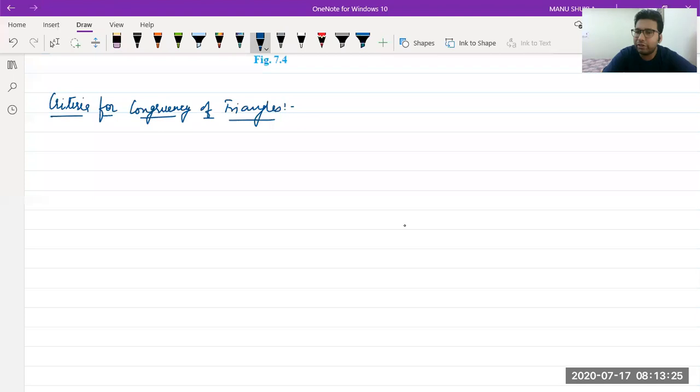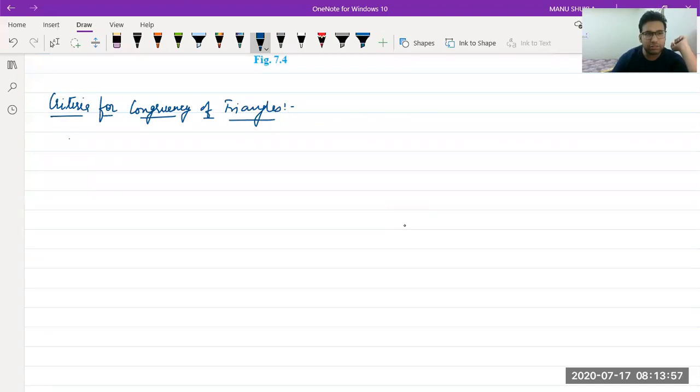So in class 7th we have done 4, but actually there are 5 criteria for congruency of triangles. Utkarsh saying 6. Utkarsh, you have to tell me the sixth one. Okay, after we discuss 5, you can tell me the sixth one that you are thinking. Is it Piyush? RHS? Okay. Drishti 5. SSS, SAS, ASA, RHS, triple A. Okay, Drishti triple A. Okay, we will discuss triple A. Khushi, Ayush.